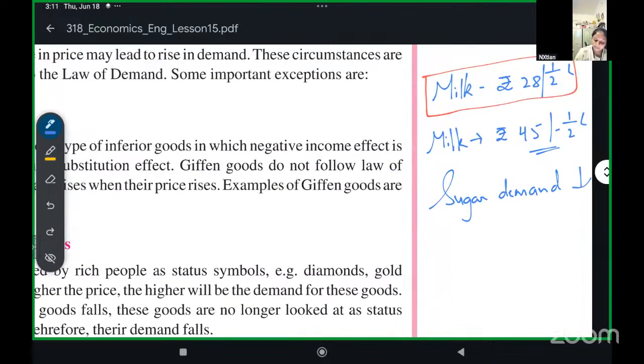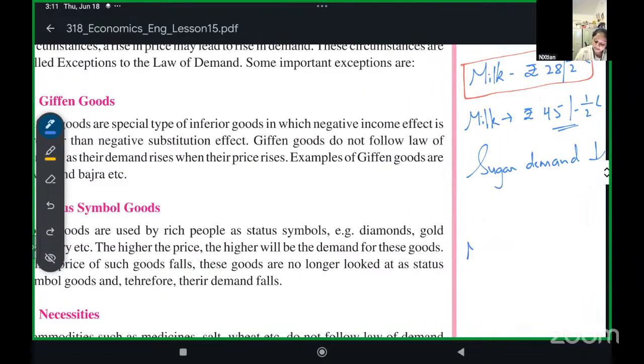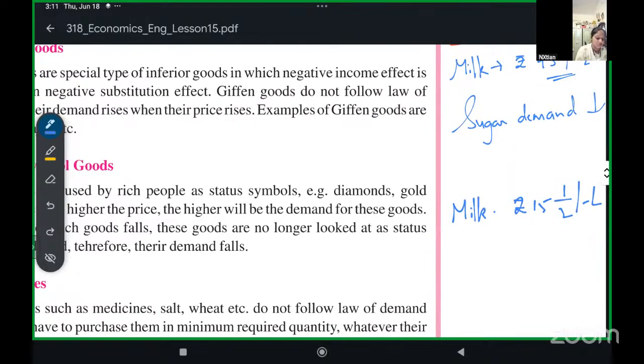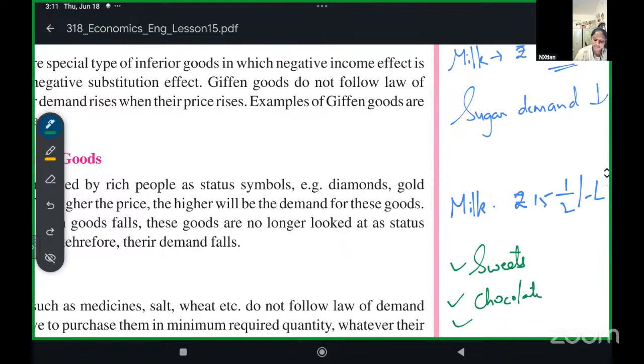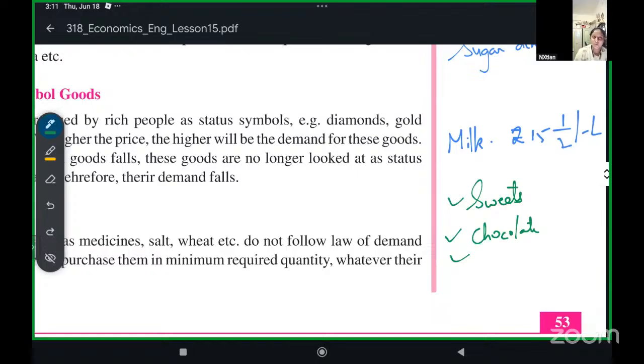Now come again to milk. Now milk's price became rupees 15 for half a liter. Rupees 15 for half a liter is very cheap, just 15 rupees. So now what will you do? You will make more sweets. You will make more chocolates. What else will you make? You will make ice cream.